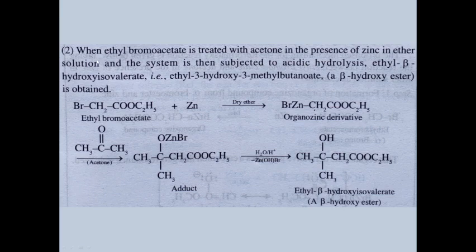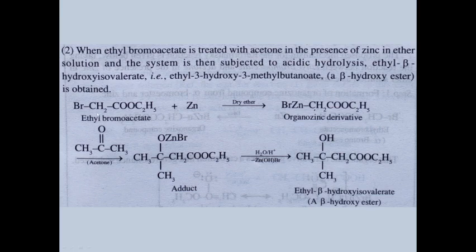If we do the reaction with a ketone, now let's discuss what will happen when ethyl bromoacetate is treated with acetone. Acetone is the ketone, in the presence of zinc in ether solution, and the system is then subjected to acid hydrolysis. Ethyl beta hydroxy isovalerate, this will form ethyl beta hydroxy 3-methyl butanoate, whatever is obtained.